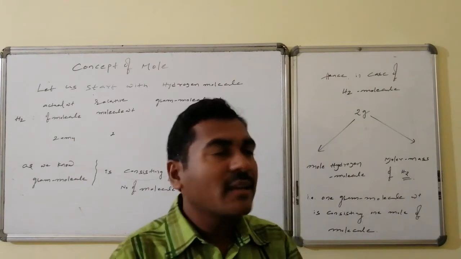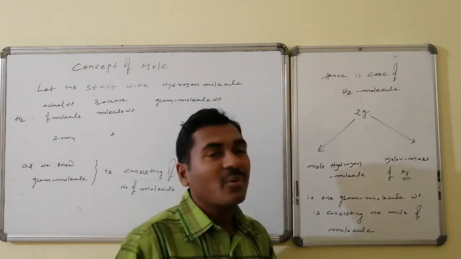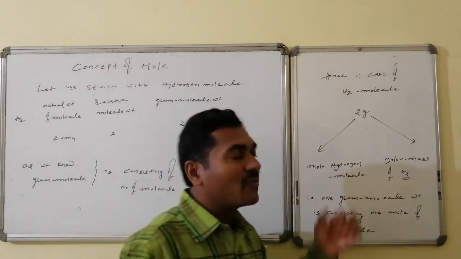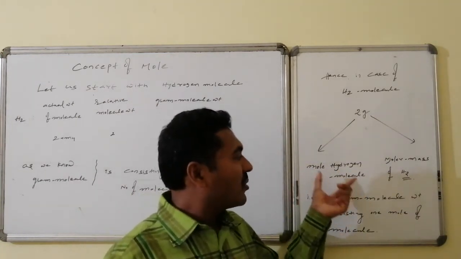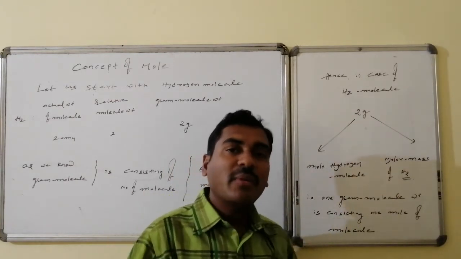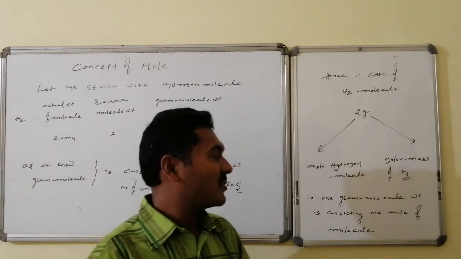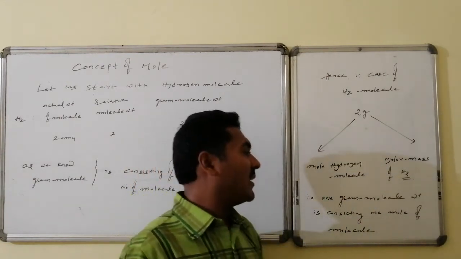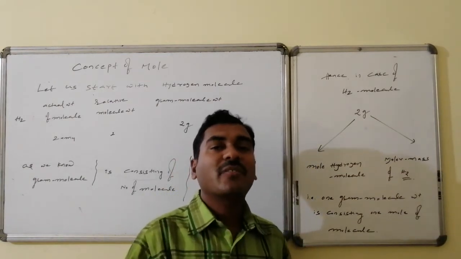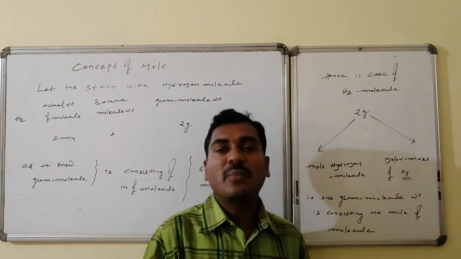So therefore, in case of hydrogen molecule, this 2 grams gives the information about the mole of hydrogen molecule, because this number is said to be the mole. So therefore, mole of what? Hydrogen molecule. The corresponding mole hydrogen molecule weight is 2 grams, which is also known as gram molecule weight. That gram molecular weight can also be known as molar, otherwise mole mass of the hydrogen molecule. Thus 1 gram molecule weight is consisting of 1 mole of molecules, that is Avogadro number of molecules, that is 6.023 into 10 power 23 number of molecules.